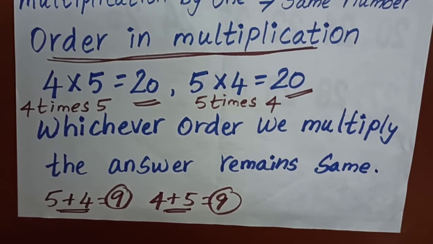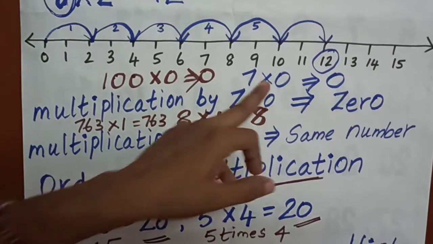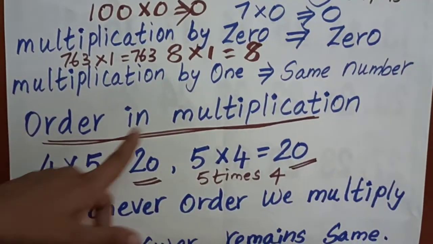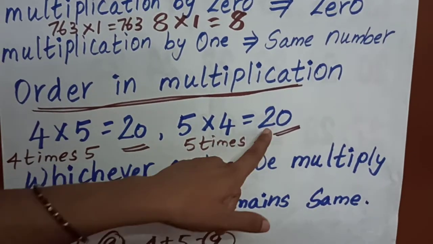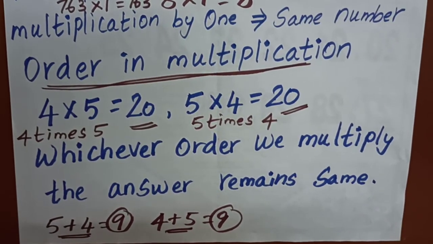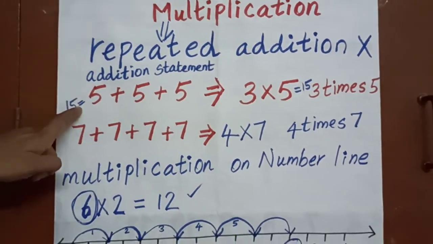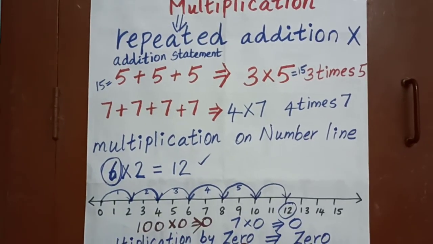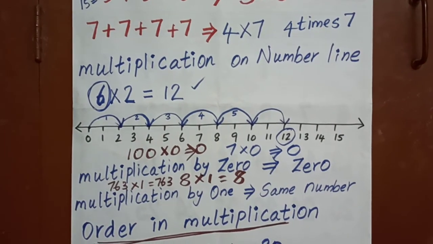Am I correct, children? 3 properties. Multiplication by 0, the answer is 0. Multiplication by 1, I get the same answer. Order in multiplication, if I change the order of multiplication, the answer will be the same. So multiplication means repeated addition. We can easily convert an addition statement into a multiplication statement, as well as do multiplication on a number line. And then we have seen multiplication properties.